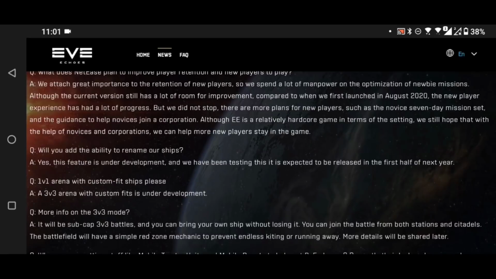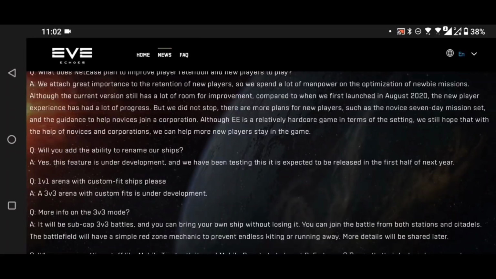They understand how capacitor works, how propulsion works. They understand their ship statistics and what all this means. They can then sit there and understand that, oh, okay, just grinding missions is pretty dull, but there's a load of stuff out here in nullsec which isn't as scary as I was led to believe. Let's go and try that. I think that's a big part of it.